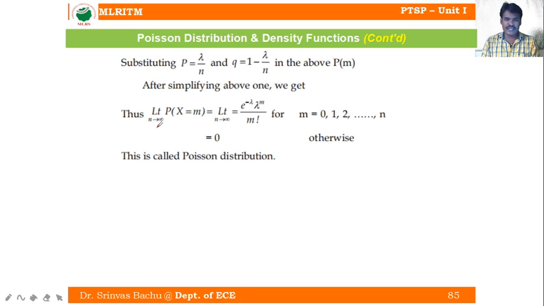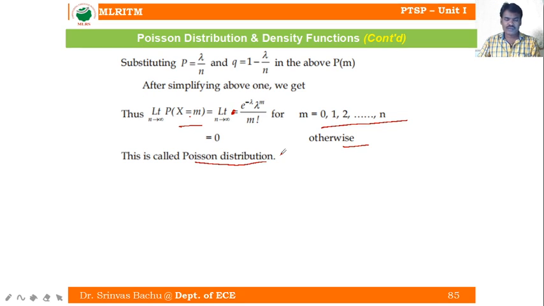We will get the limiting probability of x equal to m. The limiting approximation of the binomial random variable is called Poisson, that is, an infinitely large number of trials with small success probabilities. That is the limit as n tends to infinity of e to the power of minus lambda into lambda to the power of m by m factorial, where m equals 0 to n. This is called the Poisson distribution at x equal to m.